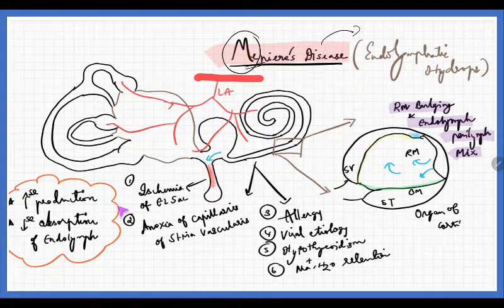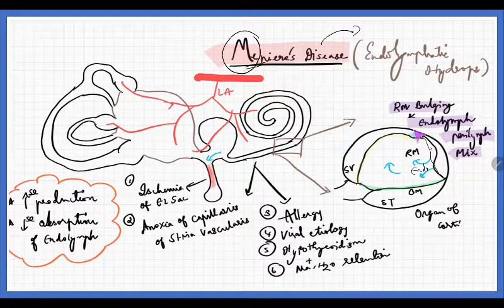The cause could be either increased production or decreased absorption of endolymph. When we take a cut section of the cochlea, that is the organ of Corti, here is the stria vascularis. From the stria vascularis, endolymph is produced. So whenever there is increased production or decreased drainage, there will be bulging out of this descending membrane, and as a result, at one point of time there is rupture. The endolymph present here and the perilymph present here will mix with each other.